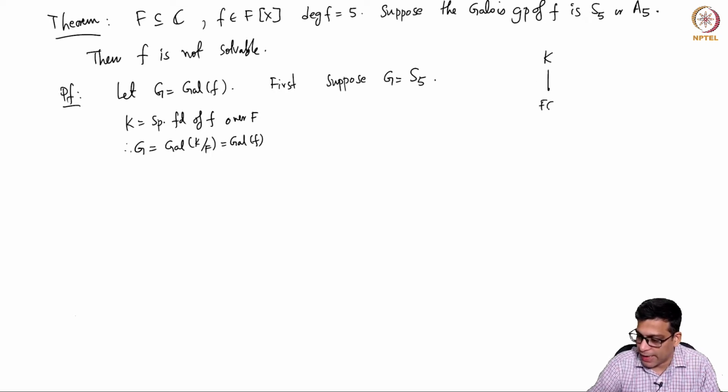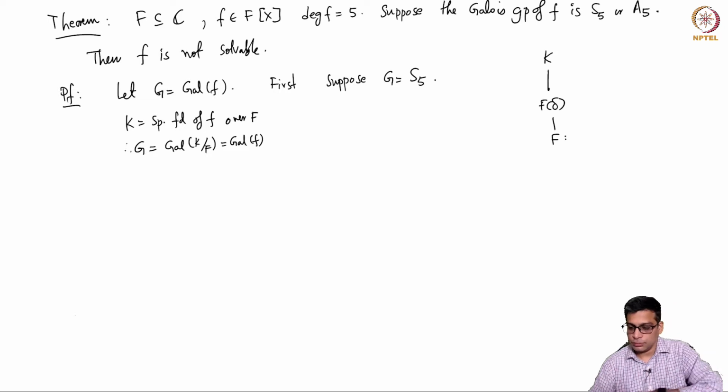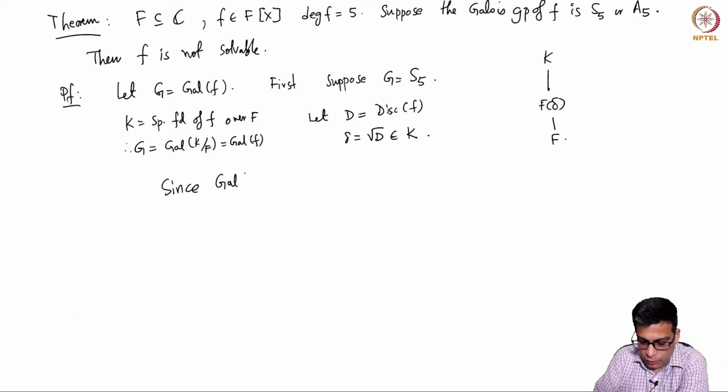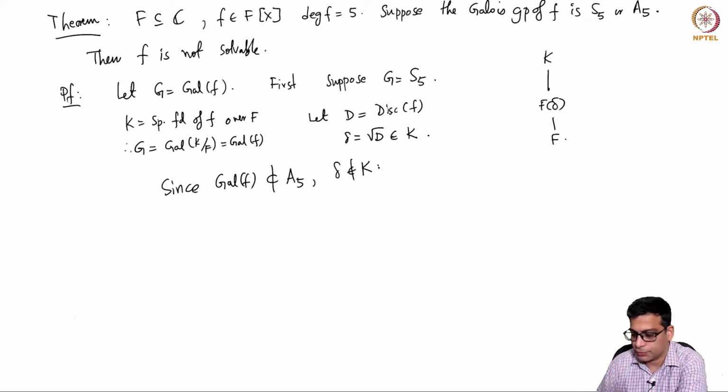But now first add, let D be the discriminant of f and delta the square root of the discriminant. Since the Galois group of f is not contained in A5, we know that delta is not in F. This is something we have shown. The discriminant is a square if and only if the Galois group is contained in the alternating group. So this is in fact a degree 2 extension.